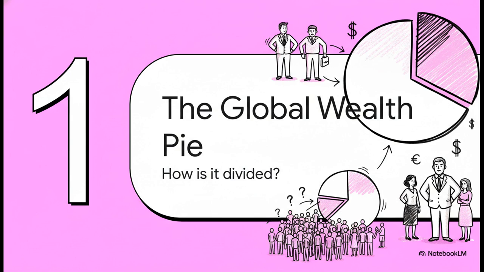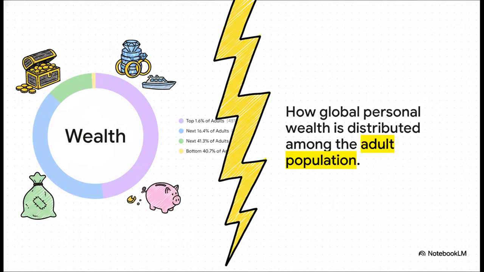We're going to break down the entire adult population of the world into 4 main groups, all based on how much personal wealth they have. And the picture this paints, well, let's just say it's pretty eye-opening. Okay, wow, this one chart really tells you almost everything you need to know. Just look at this. On one side, you've got this tiny little sliver, 1.6% of adults holding nearly half of all the wealth in the world. And on the other side, over 40% of the entire population holds less than 1%. It's a pretty stark reality, and we're about to dive into what this really means.